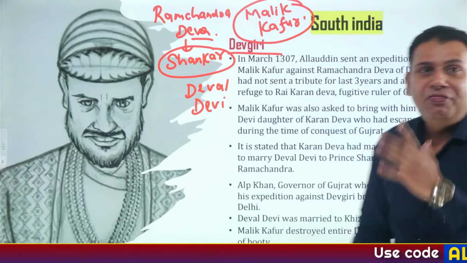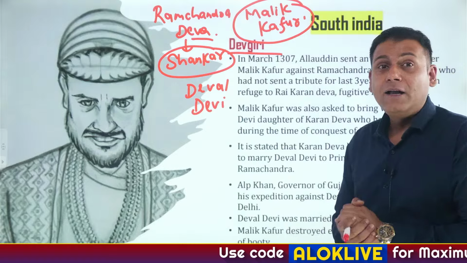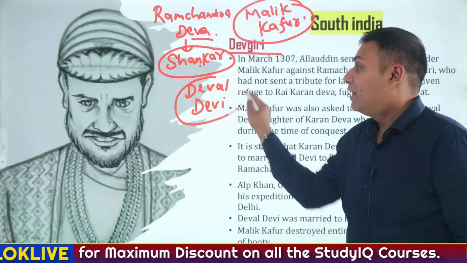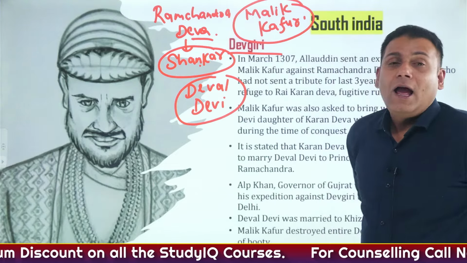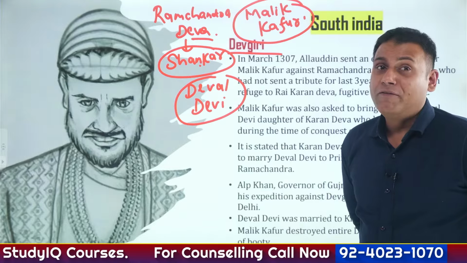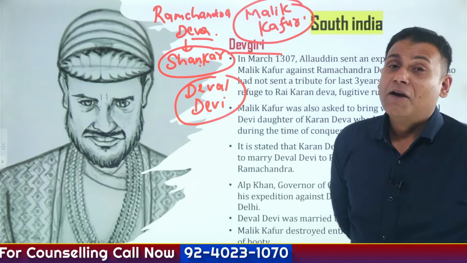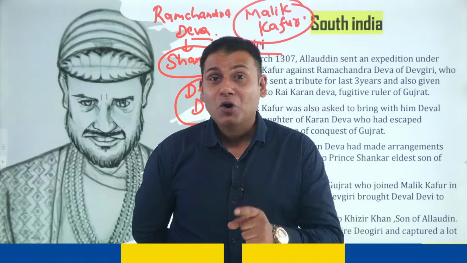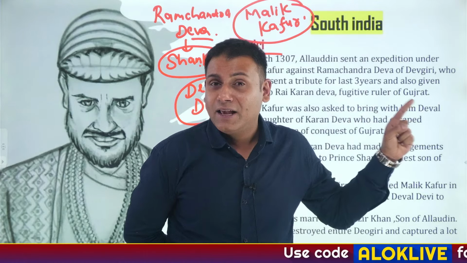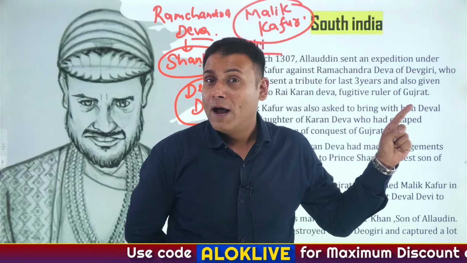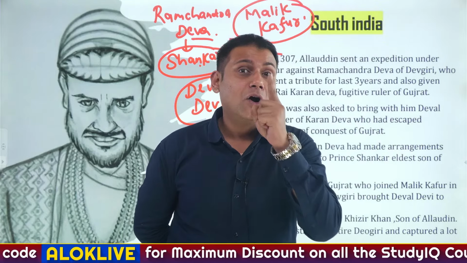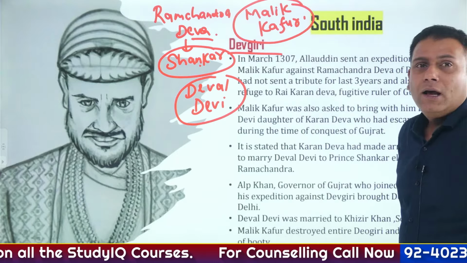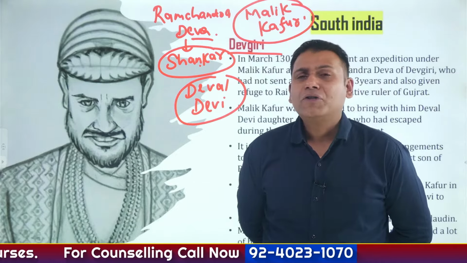Correct? So at that particular point of time, there was a plan that Ramchandra Dev will marry his son Shankar to the daughter of Rai Karan, whose name was Deval Devi. Malik Kafur comes to know about this, and immediately Deval Devi was taken into captivation and sent to Delhi, wherein she was forced to marry one of the sons of Alauddin Khilji, whose name was Khizr Khan. Right now we have seen Chittor was renamed as Khizrabad. Why? Because Khizr Khan was appointed as the governor of Khizrabad. True? Moving ahead. So initially, Ramchandra Dev offered stiff resistance, but he was not successful.